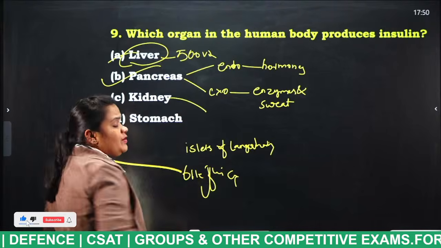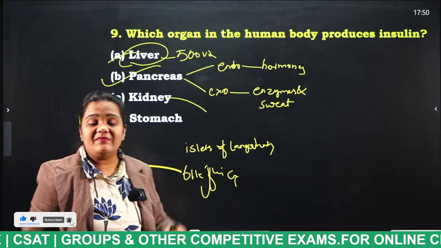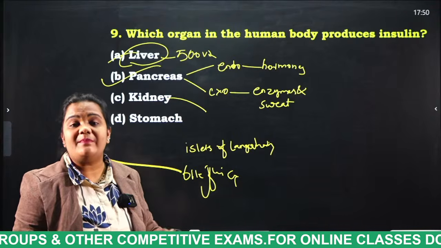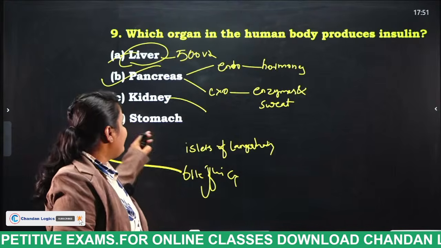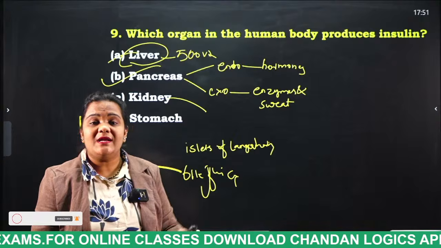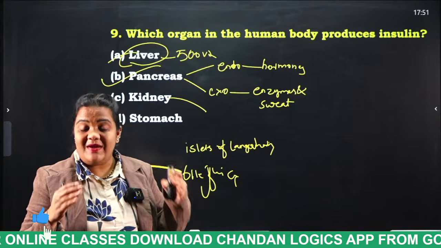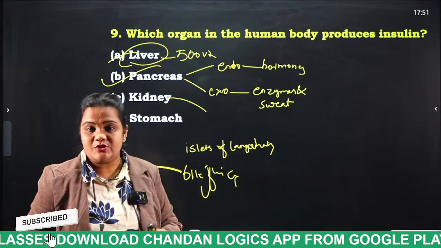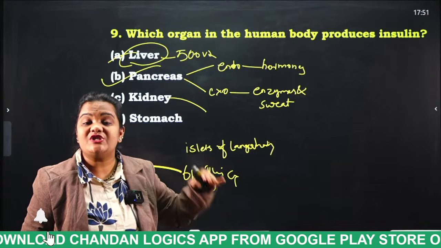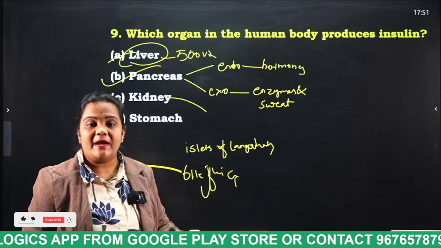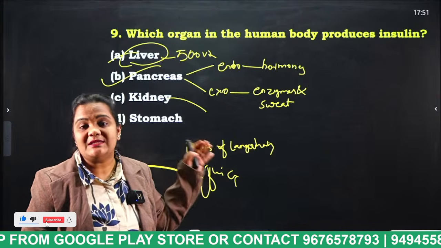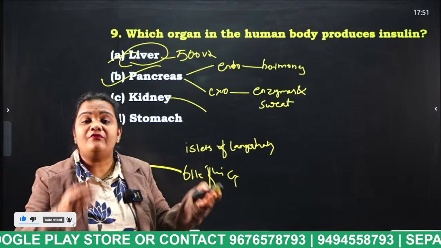Kidney, what do you mean by kidney? What will this kidney do? This kidney will filter our blood and send out the waste particles. And finally, stomach. Actually, where does the complete digestion take place, students? Most of the digestion takes place in which part of the human digestive system? Try to tell that. What is present in the stomach? The food we eat.